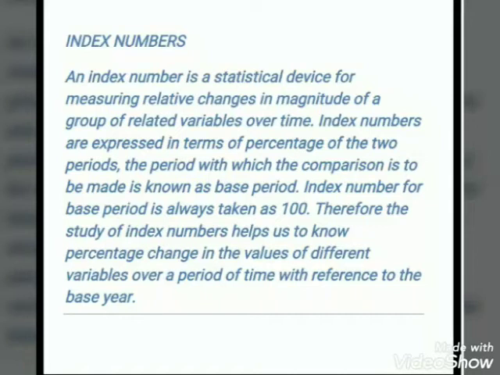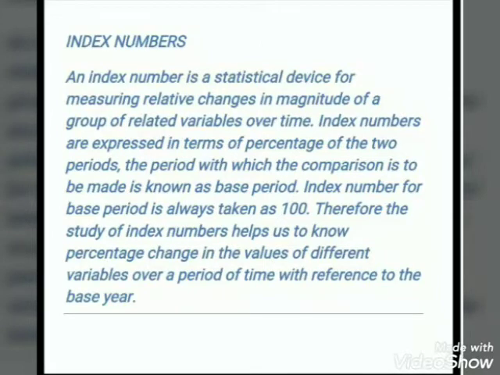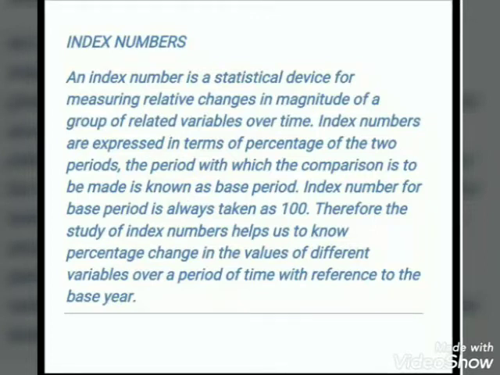Then our second question is, how do we handle the situation when the prices of some goods rise more than the others? Well children, the study of index numbers suggests that to handle this situation, we can take the average change. That means we need to take out the average.